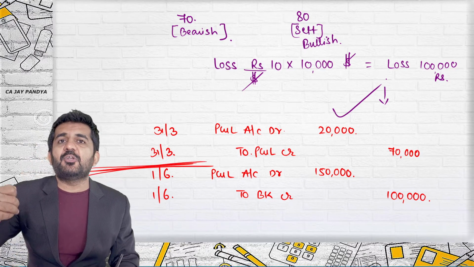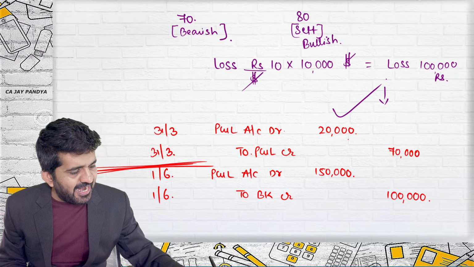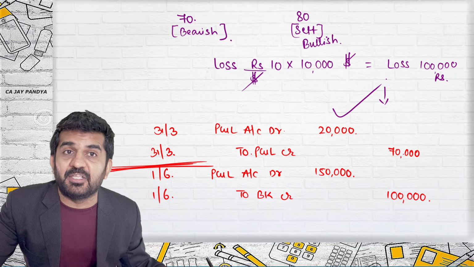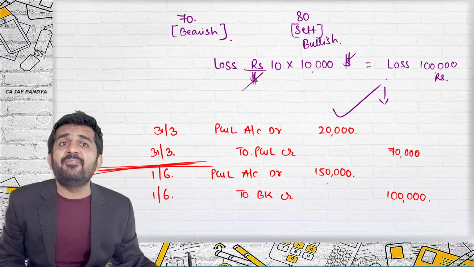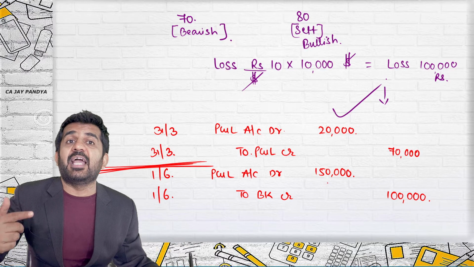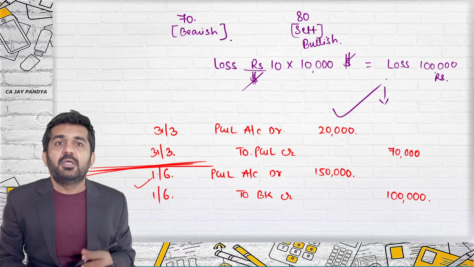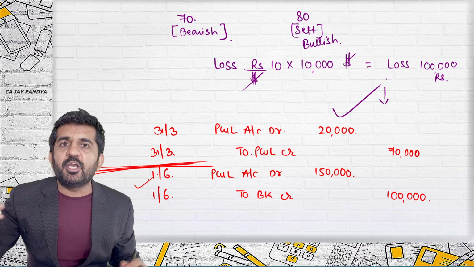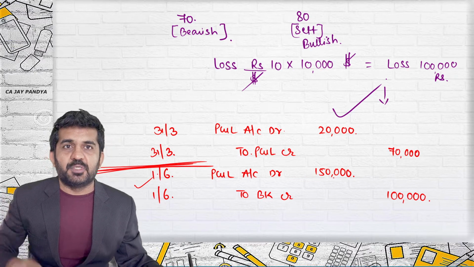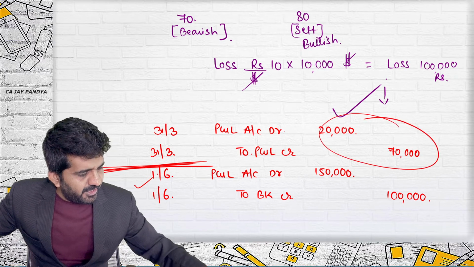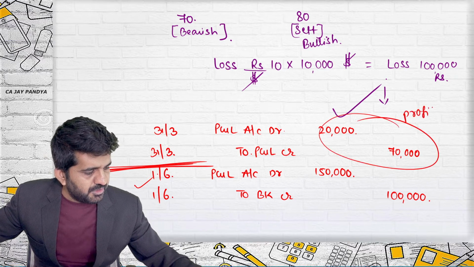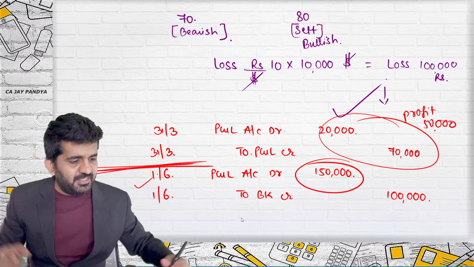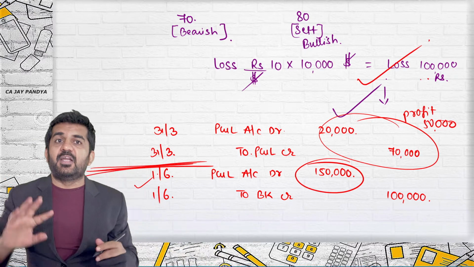On 31st March 2021, we have net credited 50,000 rupees, written a profit of 50,000 rupees. And then we have written a loss of 1,50,000 rupees in 21-22. So in previous year, we have recorded a profit of 50,000. Now a loss of 1,50,000. So net there is a loss of 1 lakh which is recorded.